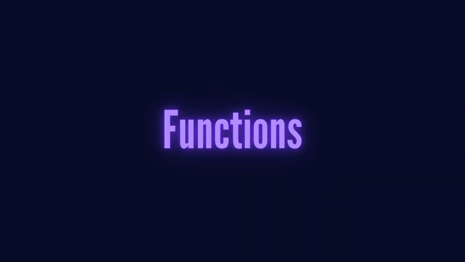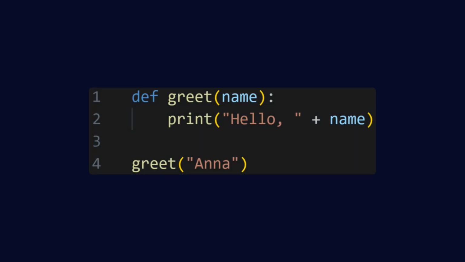Functions. Functions in Python let you group code into reusable blocks. Once you define a function, you can call it any time without having to rewrite the code inside it. Let's look at a quick example. Here, def is used to define a function named greet, and it takes one argument, name. When we call greet(Anna), it runs the code inside the function, replacing name with Anna, so it prints out hello, Anna. Functions are incredibly helpful for organizing your code, and they make it easier to debug and extend later.